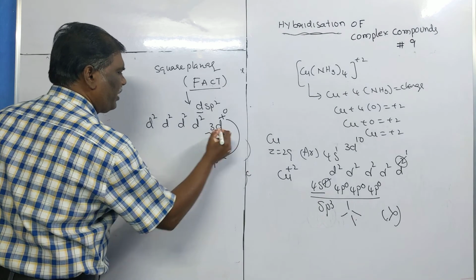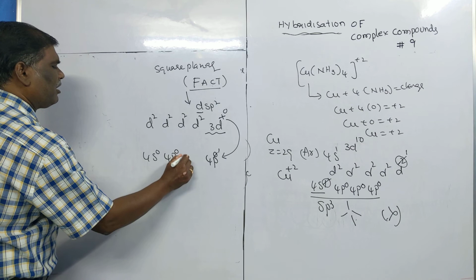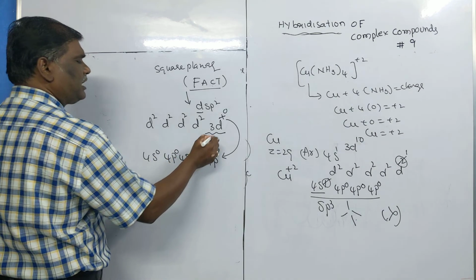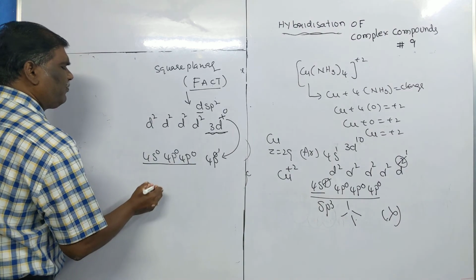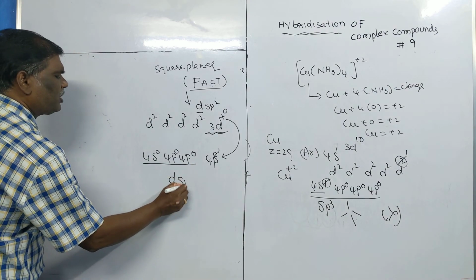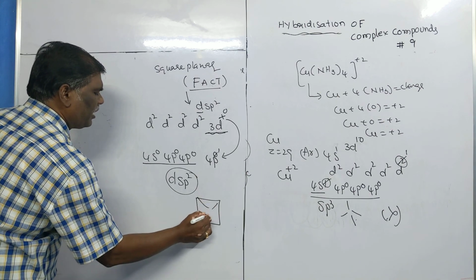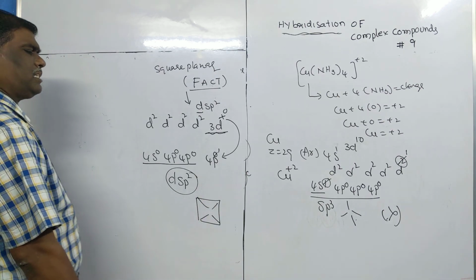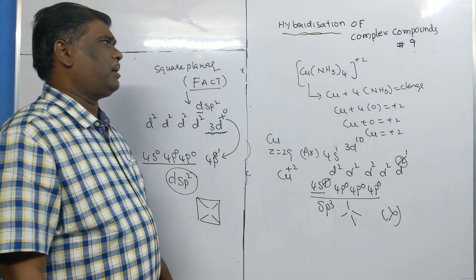Thus it is made vacant, and we get more vacant orbitals. Thus it uses a d orbital with 4s, 4p, 4p. So what is the hybridization? dsp2, and we get square planar. This is the special case. Thus we explain the hybridization of complex compounds. Thank you.